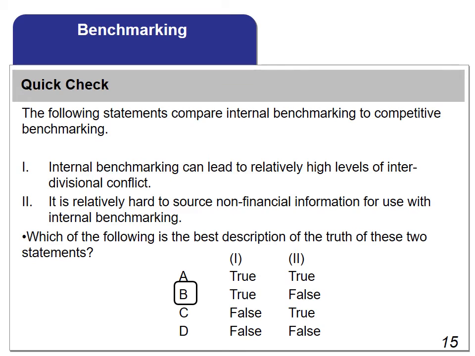The correct answer is B. Divisions are being compared with each other, which makes them rivals. It is generally much easier to find information for internal benchmarking since competitors try to protect their sensitive information.